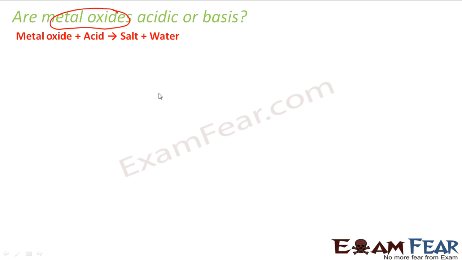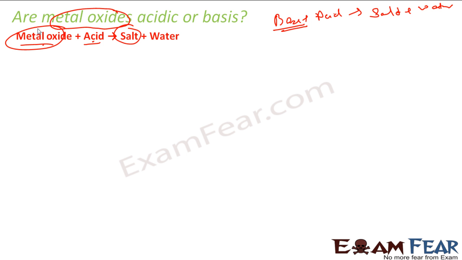To prove that, you take this metal oxide, react it with acid, and you'll get salt and water. And we know that base plus acid gives salt and water. That means it is a base. I just told you that they are basic, but how to confirm that? Anybody can ask, sir, you have told it's basic, but how to confirm that? So you can take this metal oxide, react it with the acid, and you get salt and water. And we know that base plus acid is equal to salt plus water. We have learned this from the last chapter, the acid-base reaction. So that means metal oxide is basic.